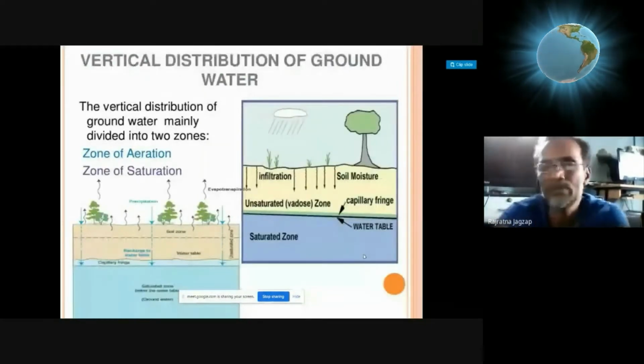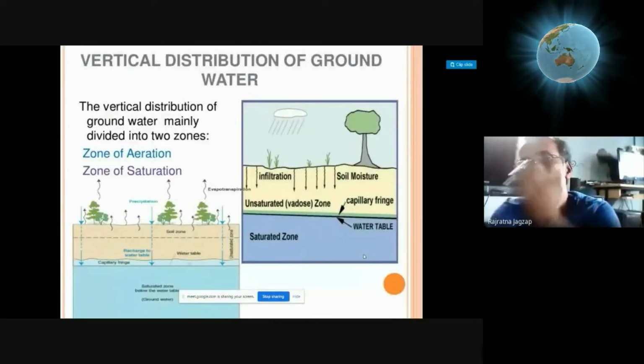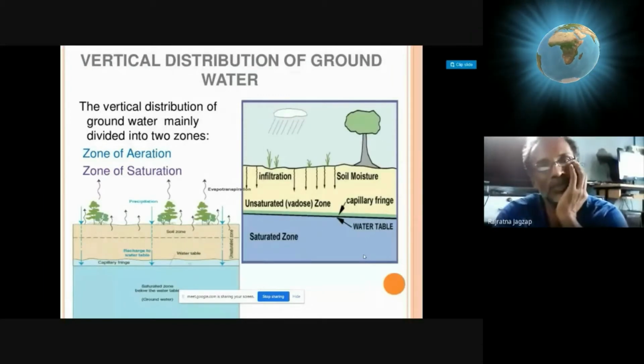So this is the next part of our presentation, that is vertical distribution of groundwater.